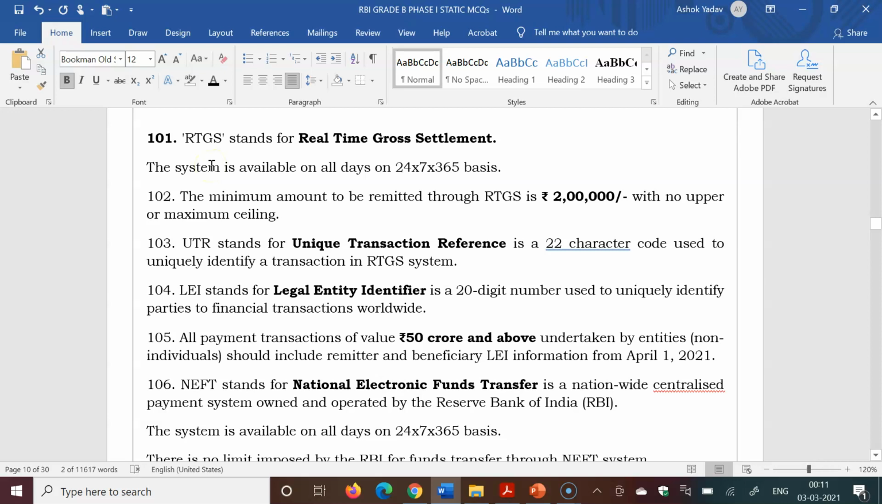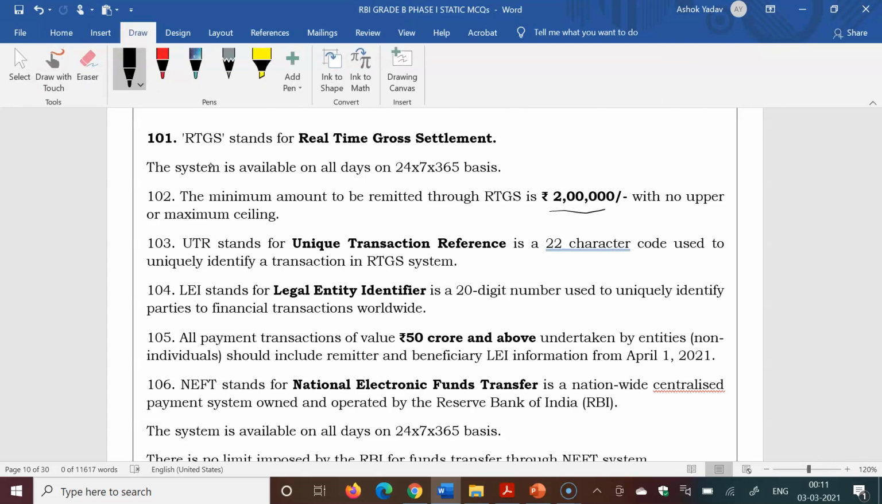RTGS stands for real-time gross settlement. This system is available 24 into 7 into 365. Recently the scheme was extended to all days and 24 hours. Next question, the minimum amount to be remitted through RTGS is 2 lakh rupees.